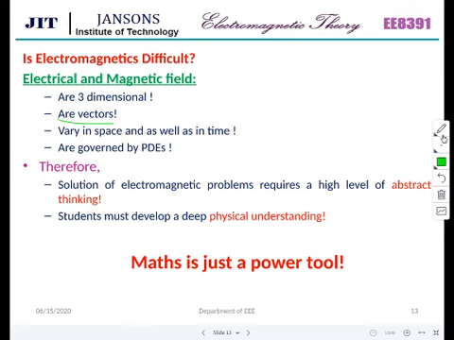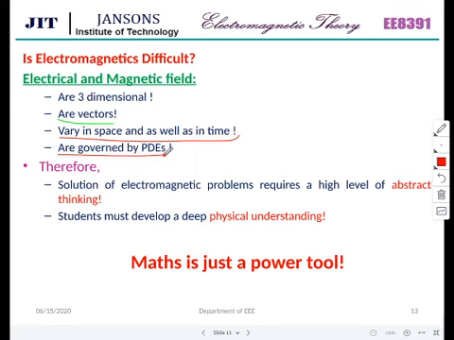We have to have the vectors. You should have knowledge of vectors, which vary in space as well as in time. So a lot of complexity is coming in. They are governed by partial differential equations. It is not differential equation, partial differential equations.